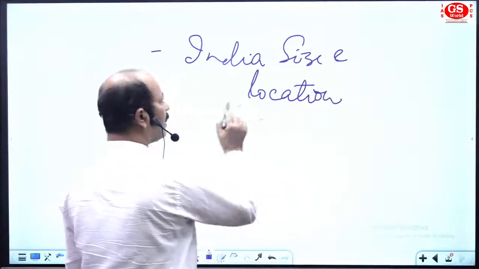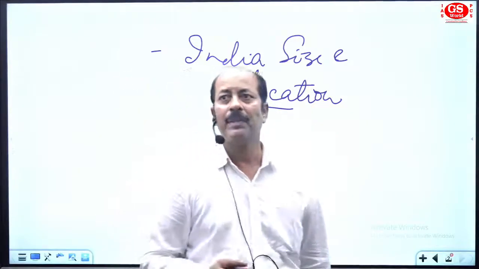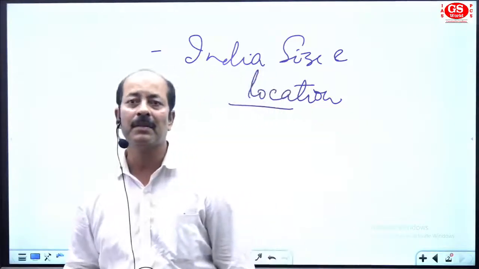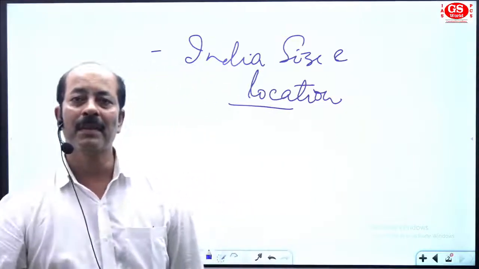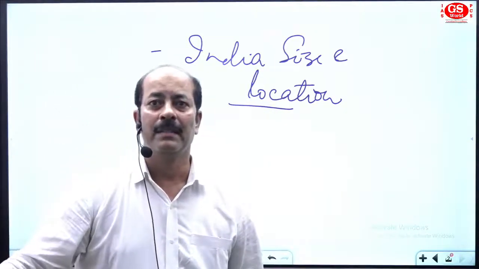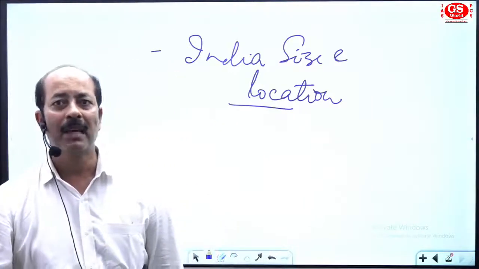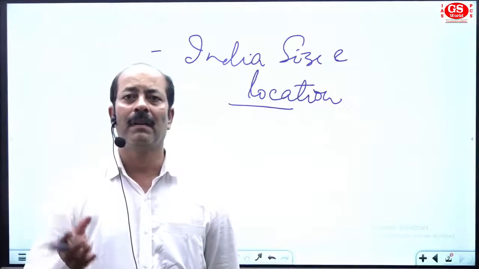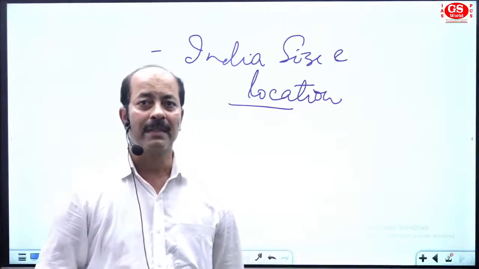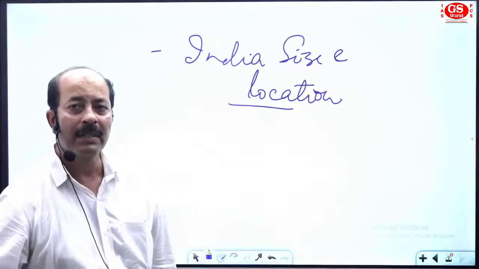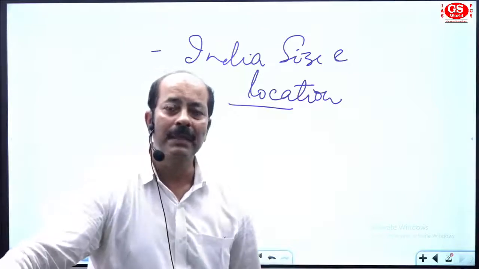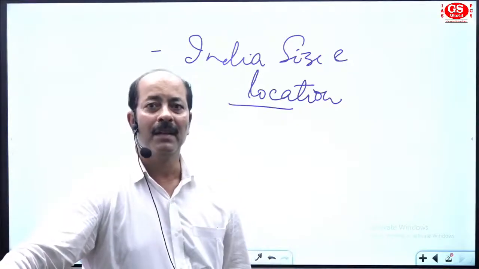You will find this topic in NCERT, in class 9th and class 11th, and in D.R. Khullar. This topic is broadly elaborated and you have a very good source everywhere. I would like to analyze how we can prepare for prelims on India size and location.